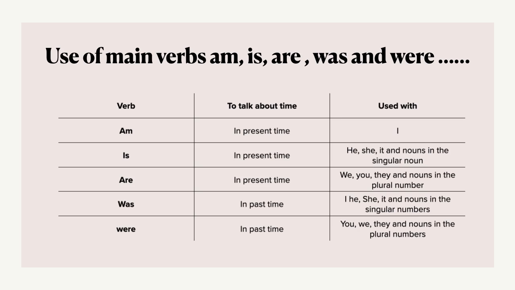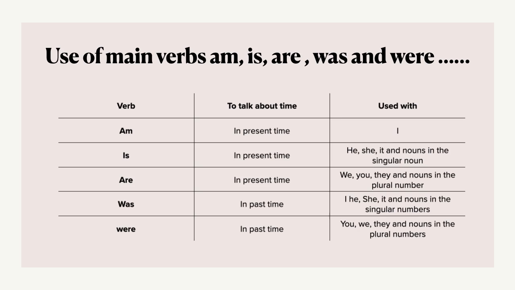And in past time, we use was in the past tense. So this was is used with I, he, she, it, and nouns in the singular form. I was in the school. He was playing.